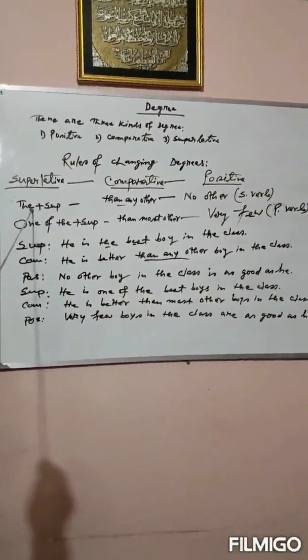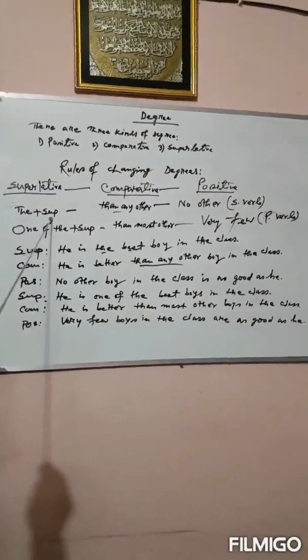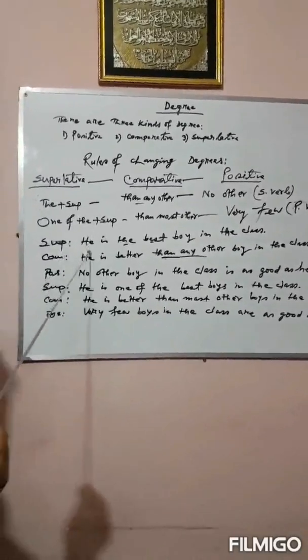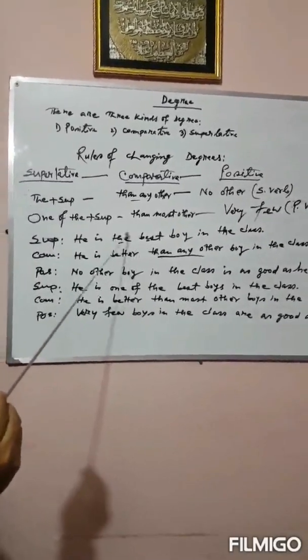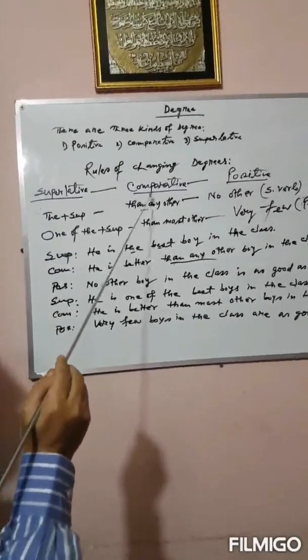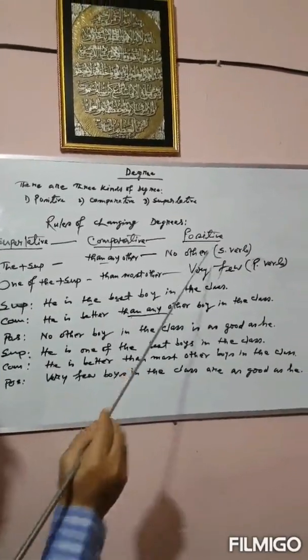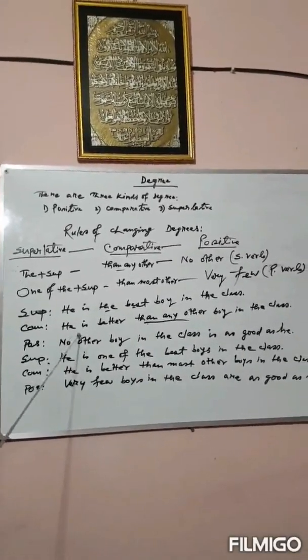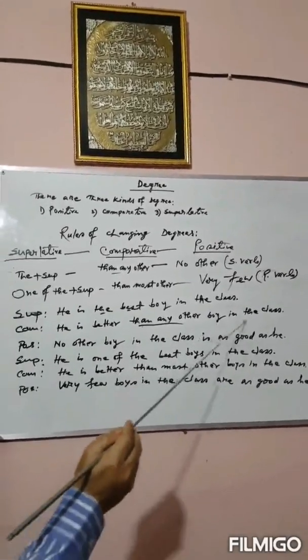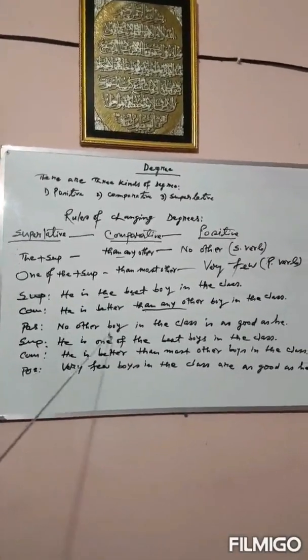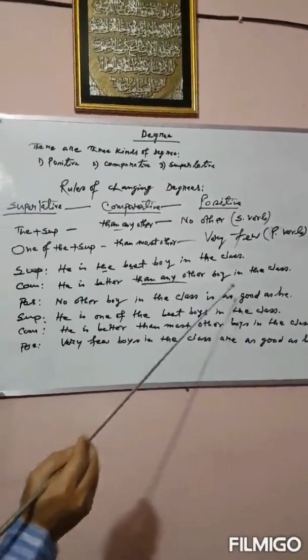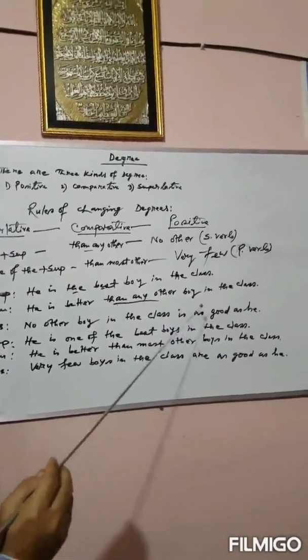Dear students, please have a look. Our first example, first rule: the plus superlative form, and it will be preceded by "than any other" in the comparative form and "no other" in the positive form. Exactly, I have written here, he is better than any other boy in the class, and in the positive degree, no other boy in the class is as good as he. We should remember that "as" will be added in the positive form.